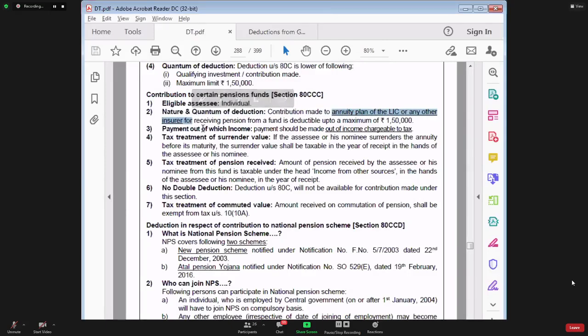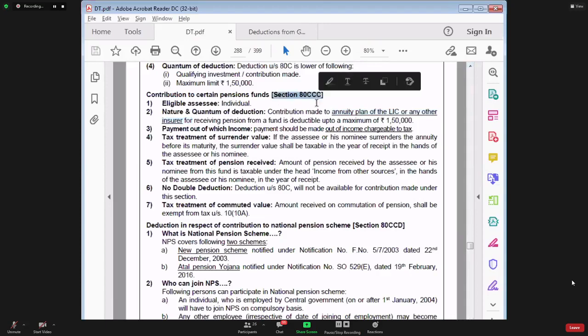See, annuity plan you have already understood in section 80C. This annuity plan is also similar to that. Now you may think that if the annuity plan covered by section 80CCC is similar to section 80C, then why was there a need for section 80CCC? So let me tell you that the maximum limit for deduction under section 80C is 1,50,000.